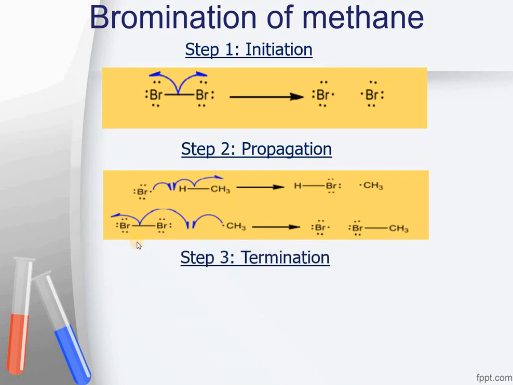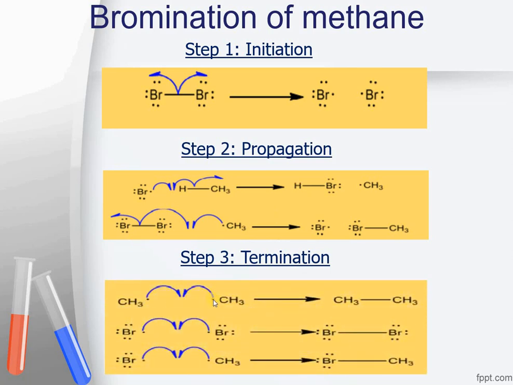The last step is the termination step. As I told you, there can be 3 possible ways for terminating this reaction. Methyl radicals can combine together to make up ethane. Bromine radicals can combine together to make up a bromine molecule, and a bromine radical and a methyl radical can combine together to make up bromomethane as well. So this is how the reaction would stop. In your books, the sequence has been a little bit disturbed, so you can please mark those steps as initiation, propagation and termination in your books.